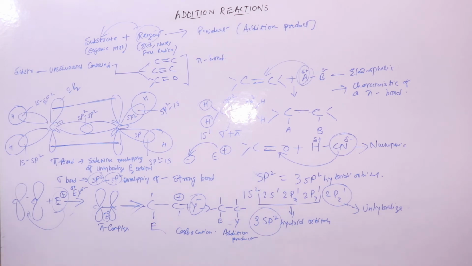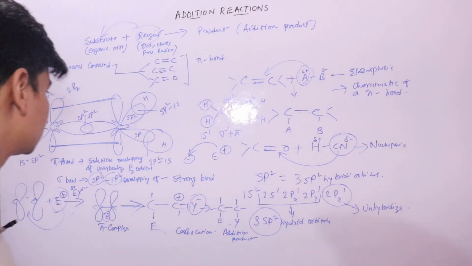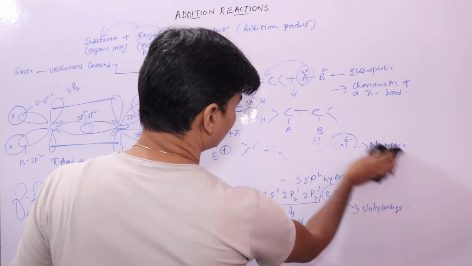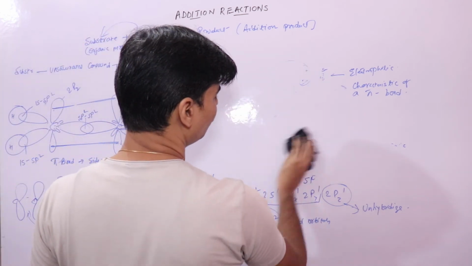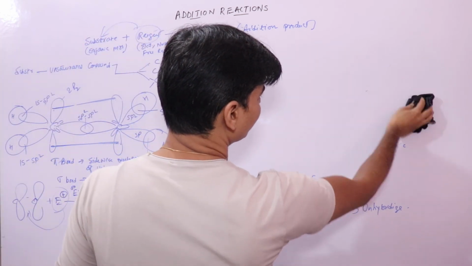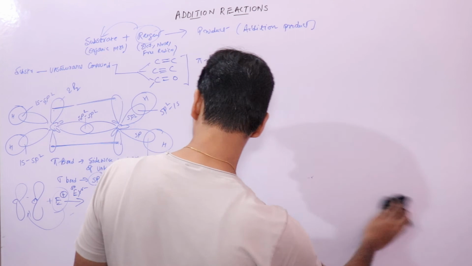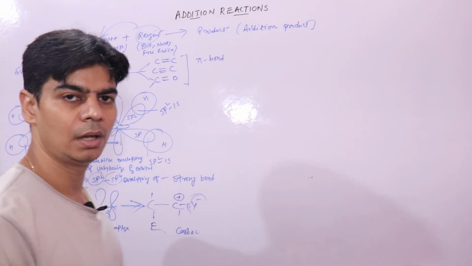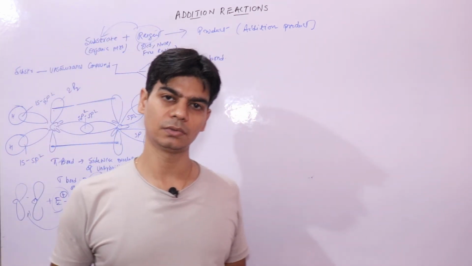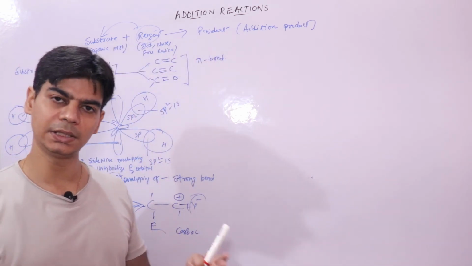Now the second type of reactions are those where the attack would be initiated by nucleophiles. You can take this down, these are known as nucleophilic addition reactions. You will normally see such reactions in aldehydes and ketones, in carbonyl compounds, that we'll study in future chapters. We have a chapter called aldehydes and ketones. When we study that chapter, we'll see how addition reaction takes place. We'll do all of that in detail there.